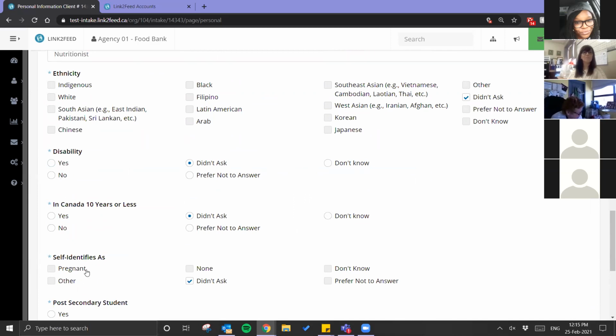So if someone right now self-identifies and says, yes, I have identified as someone with a disability, we'll check this off as yes for you. We'll move that over. 10 years or less, we'll change that over. If someone self-identifies and says none, then we will set these to no because they said none of them apply to them.